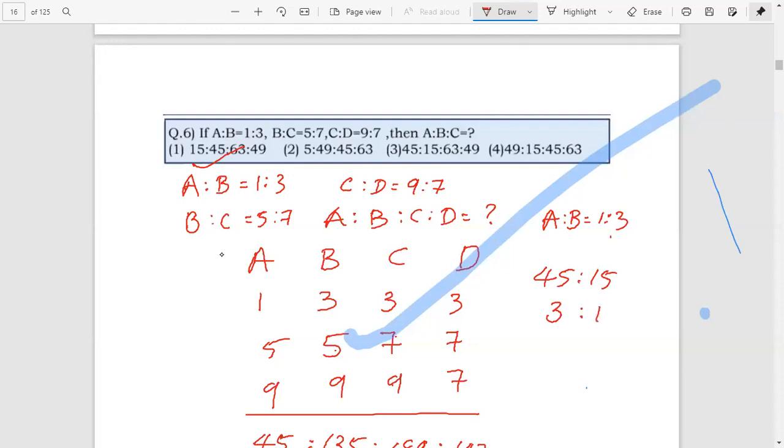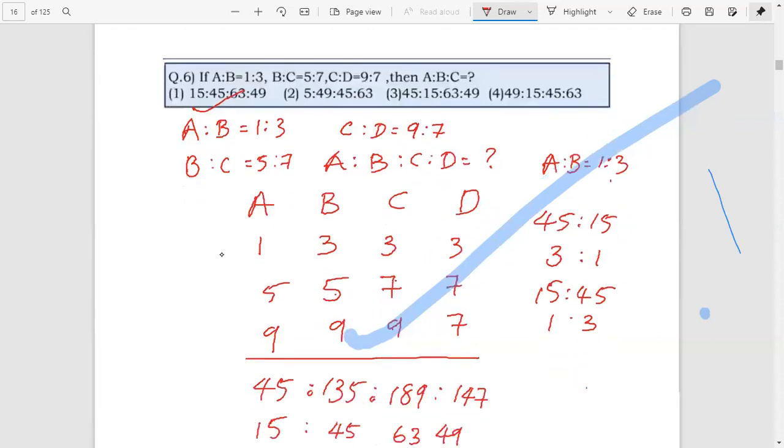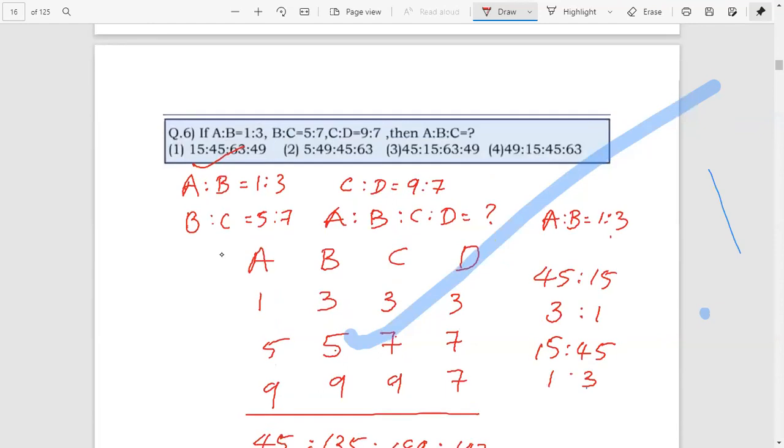Next, 49 is to 15. That is not 1 is to 3. Just check whether 15 is to 45. That is 15 has 1 and 45 has 3. Therefore, we take the first option. We do not need to apply this method in this case. Just check whether the options are correct or not. We can simply do it in just 5 seconds.